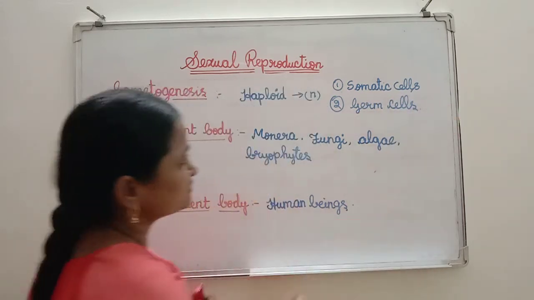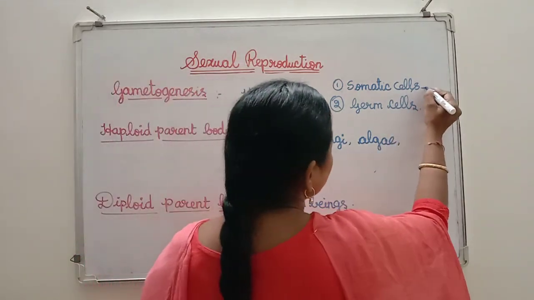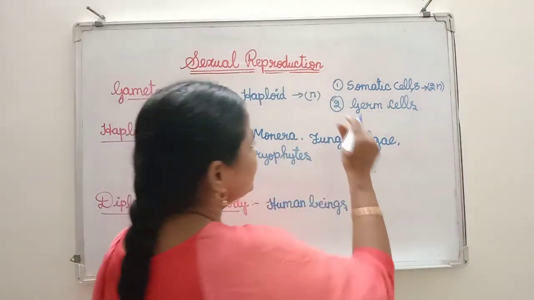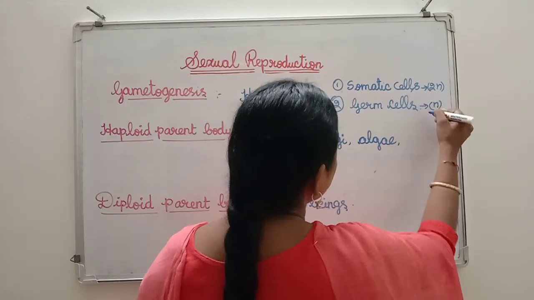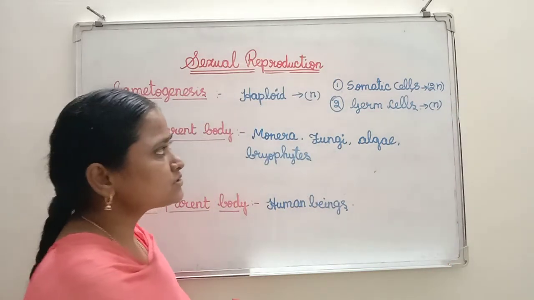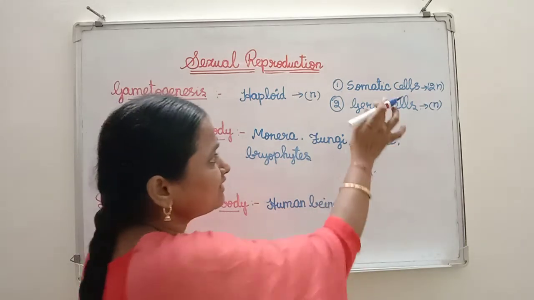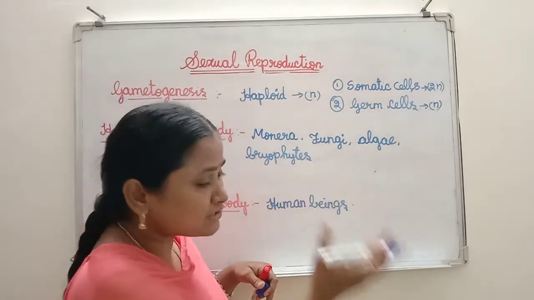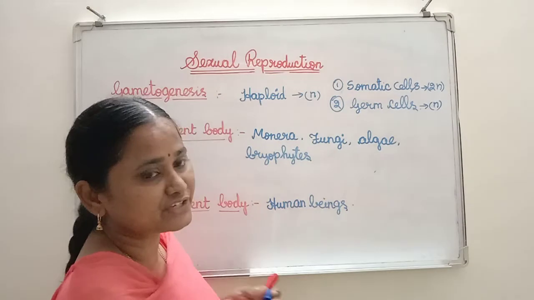Somatic cells are diploid, that is 2n. Germ cells, that is nothing but the gametes, are always n. So during gametogenesis the gametes undergo some changes and are produced in haploid condition.